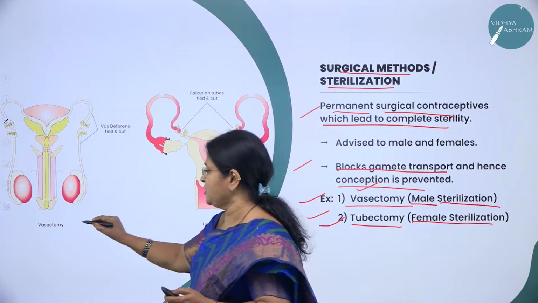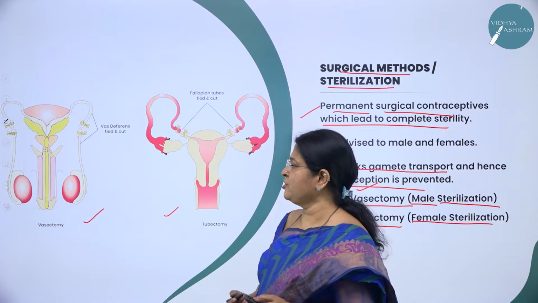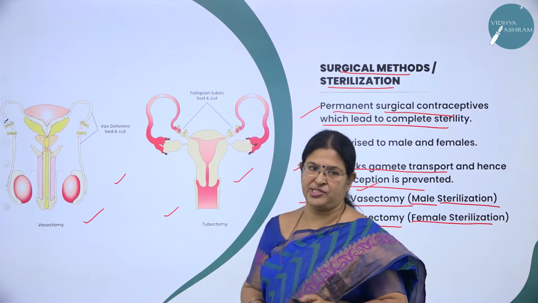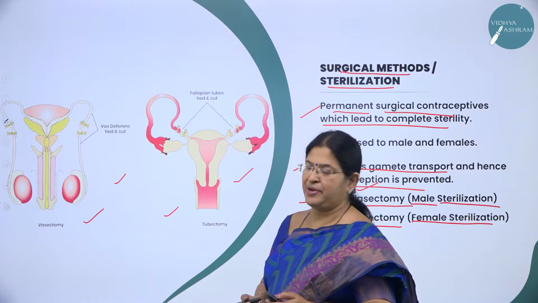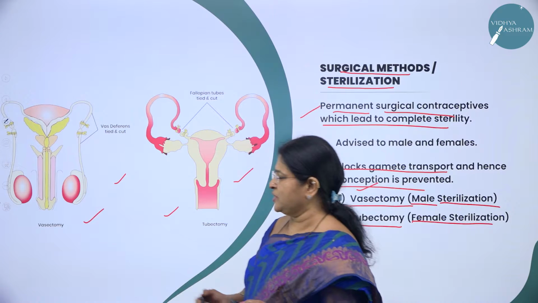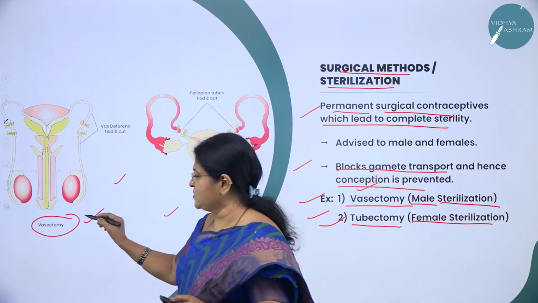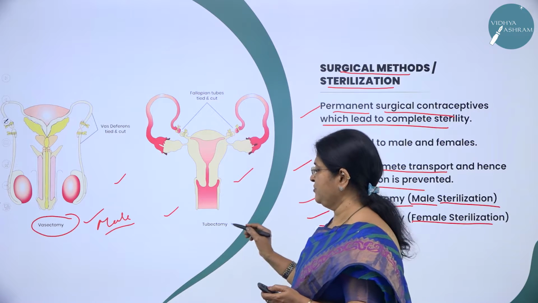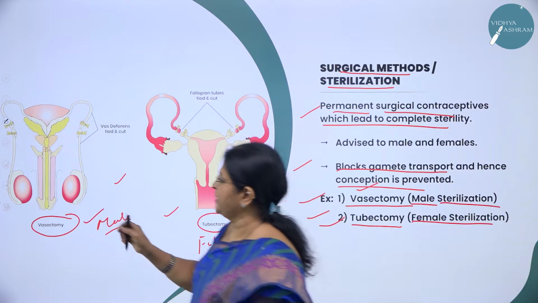Hope you can see in the picture. In my previous session, when we dealt with human reproduction, you studied the male reproductive structure and the female reproductive structure. Hope you remember what parts are included under the male reproductive structure and what parts are included under the female reproductive structure. As I said, what is vasectomy? It is nothing but male sterilization. It is a surgical method which is done in males. And tubectomy is the surgical method which is done in females. So, now let us study one by one.